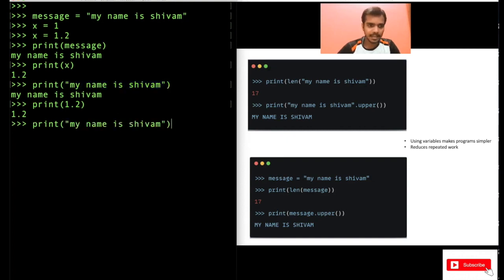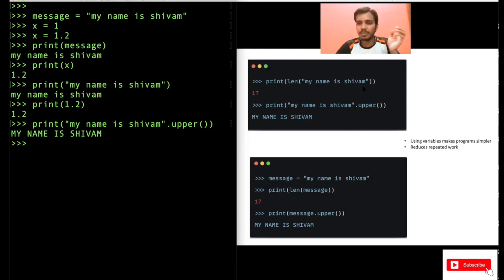Okay, and if you do something like upper, see, my name got printed here. My name is Shivam in capital letters. And length also you can do. You can also write this code on your system. Write print length, my name is Shivam. It will print 17 because that's the length of this string.